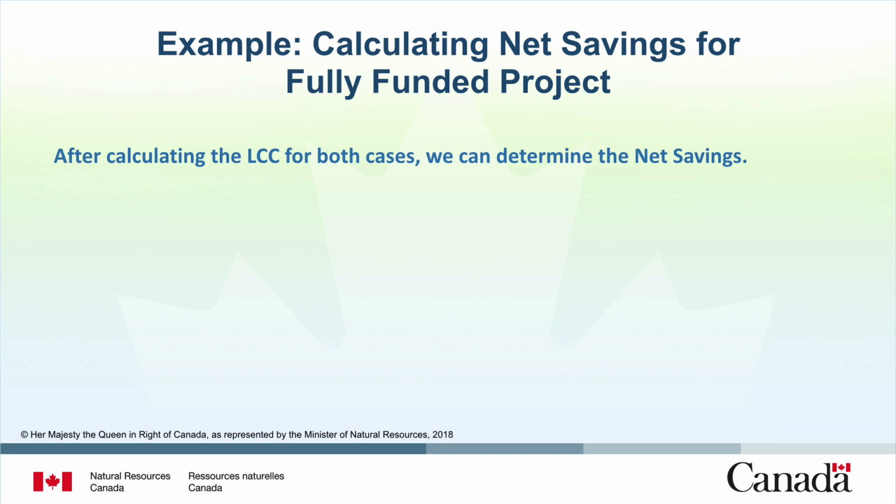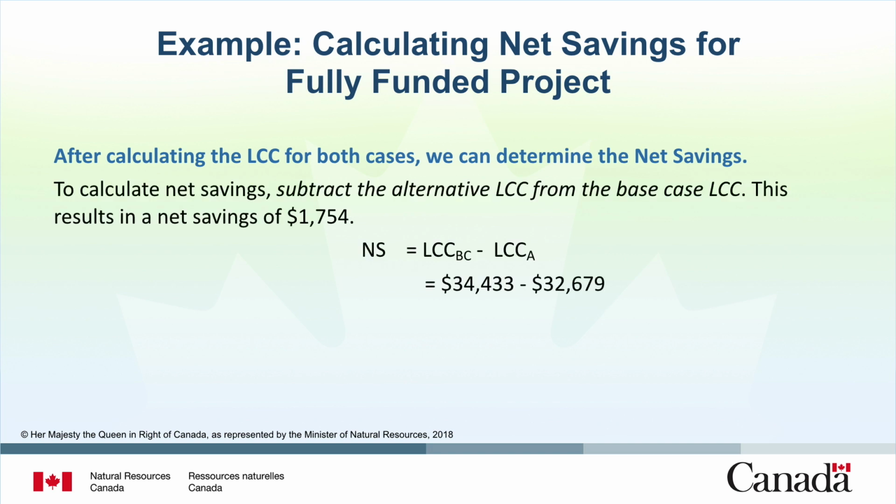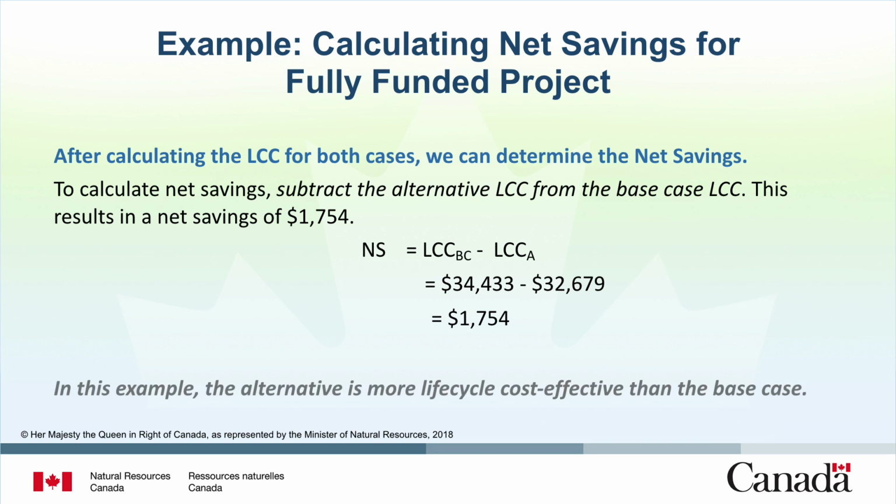Now that we have calculated the life cycle cost for both cases, we can determine the net savings that results. To calculate the net savings, subtract the alternative life cycle cost from the base case life cycle cost. This results in a net savings of $1,754. In this example, it is clear that the alternative is more life cycle cost effective than the base case.